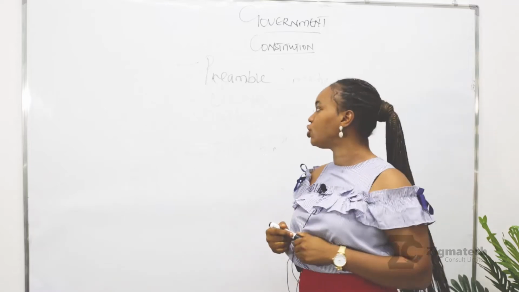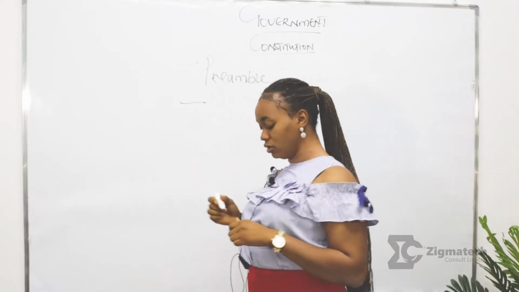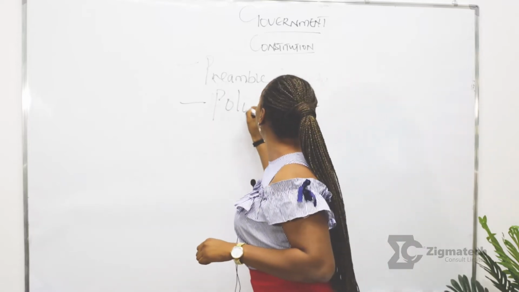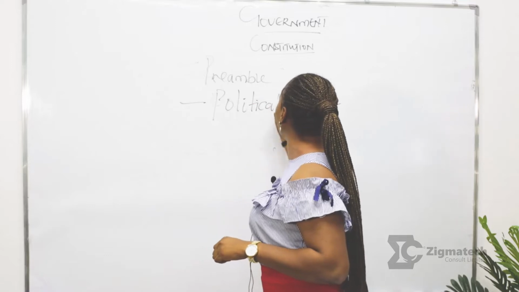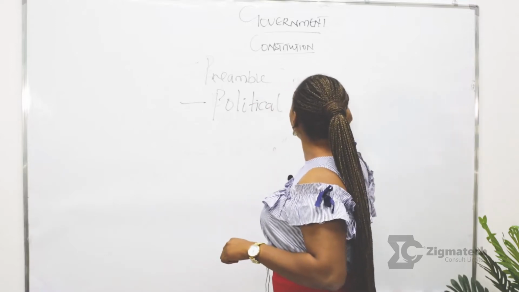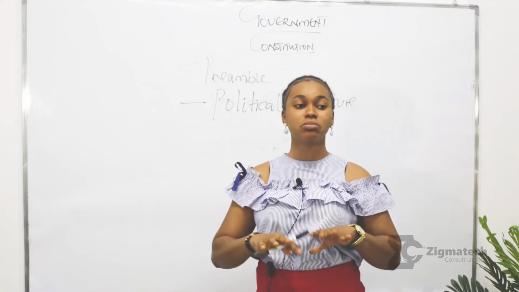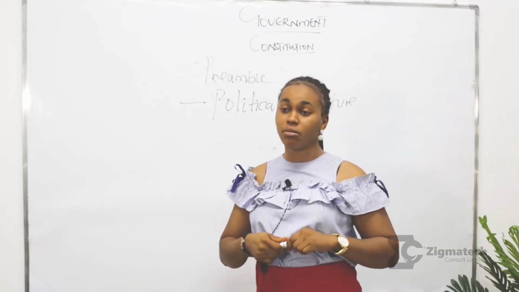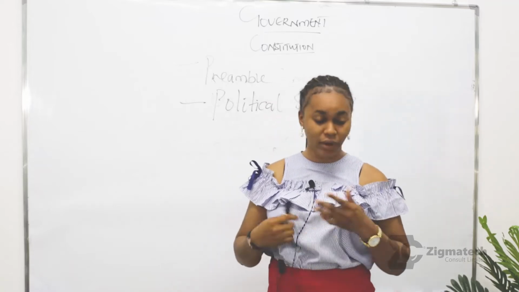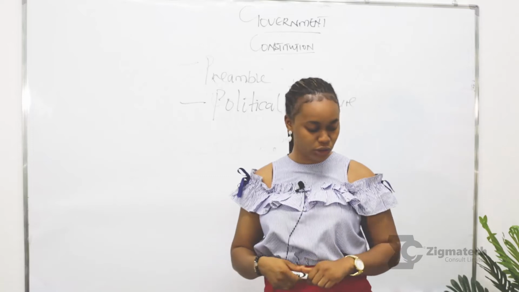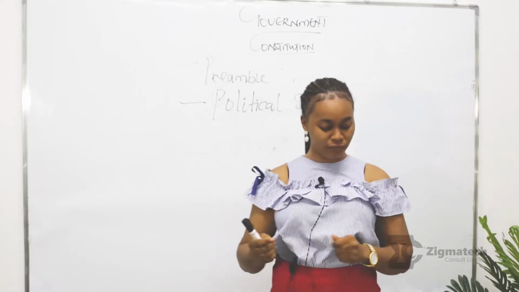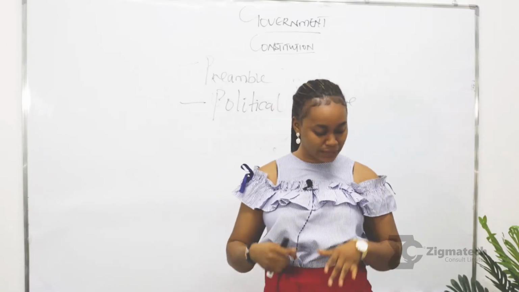Another feature of a constitution is political structure. Every constitution must talk about its political structure. Are they practicing federal system of government or unitary system of government? It must address the system of government which they are practicing or which is acceptable to them.